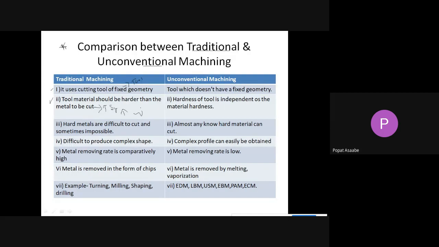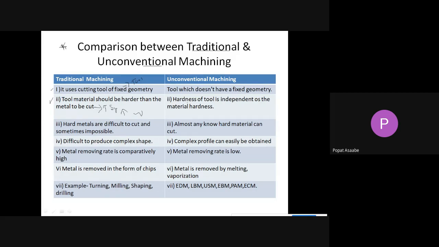So we should follow this condition in traditional machining. Whatever tool we are using, the material of that tool should be harder than the workpiece, so that it will do the machining. Otherwise, it will break down. This is the condition for traditional machining.